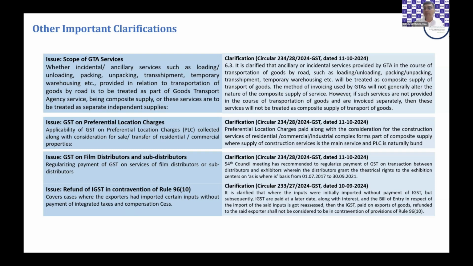Meaning I've imported taking benefit of custom duty as well as IGST, meaning I've exempted both. And I have done an on-payment export, and now the department says that I will recover that refund from you because that was in contravention of 9610.